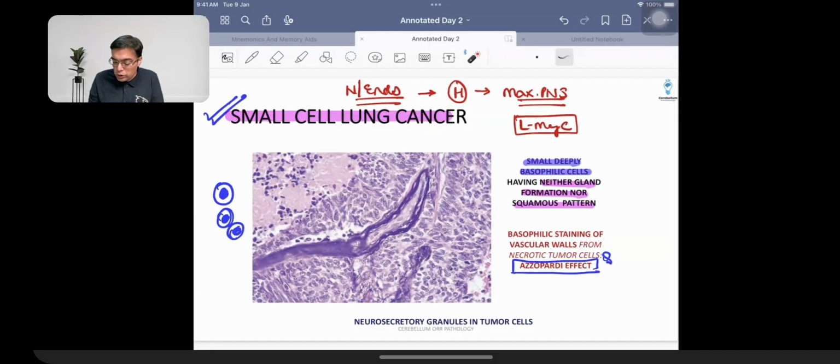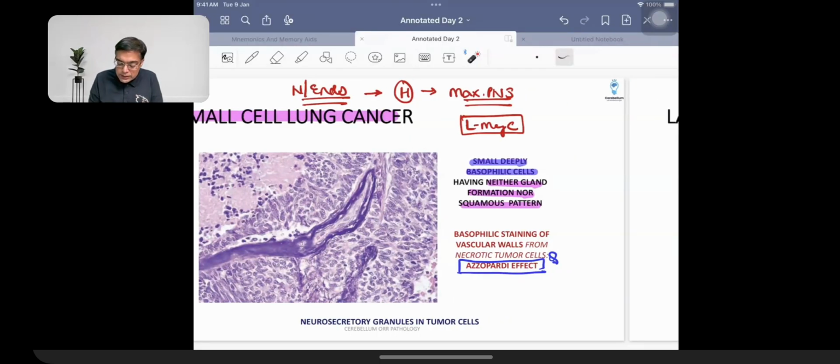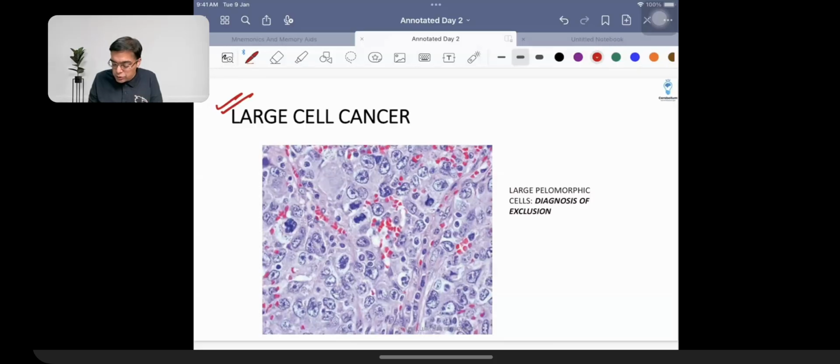And that is what is likely to be asked in the exam as a question. So this is what you need to remember. Then we are going to have a cancer that is given the name of large cell cancer. It is a diagnosis of exclusion.